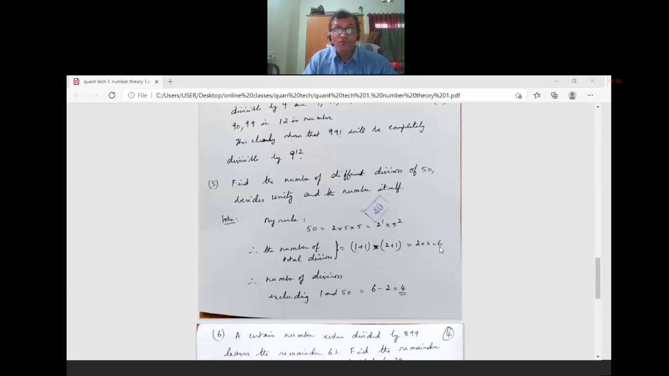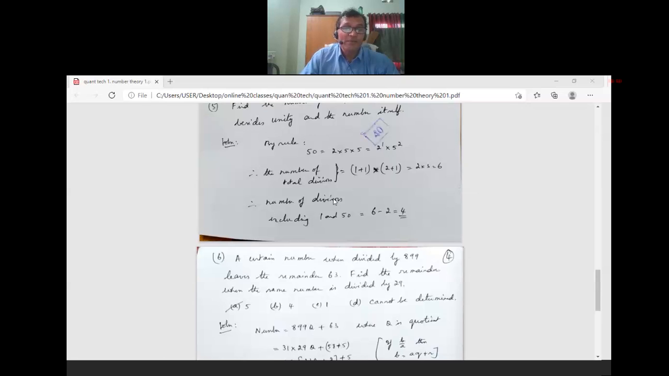This is the rule of number theory. How did I get it? 50 can be written in terms of prime numbers, 2 power 1 into 5 power 2. Then the number of divisors will be 1 added to their powers: 1 plus 1 into 2 plus 1, 6. From the total number of divisors, 2 has to be removed, that is 1 and itself. So 6 minus 2, 4.